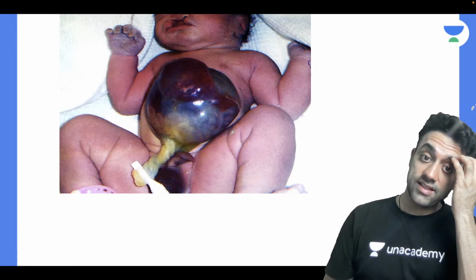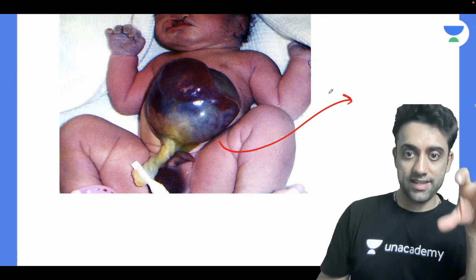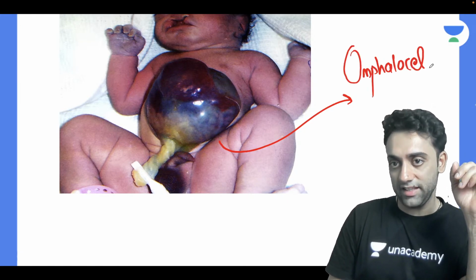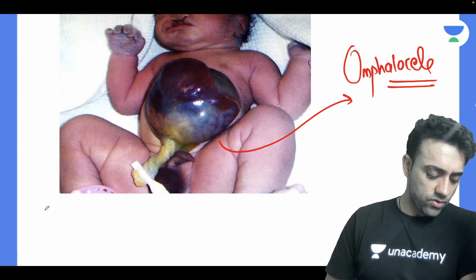Okay, what is this case? This everyone knows. Here also, intestinal contents are out, but they are covered in a sac. When they are covered in a sac, this is known as omphalocele. This is known as omphalocele.